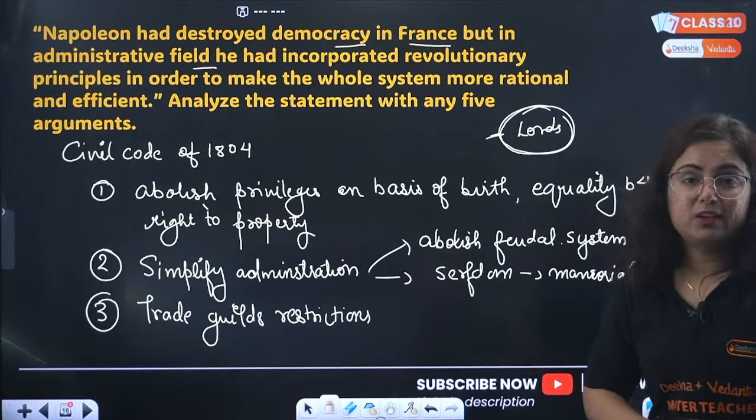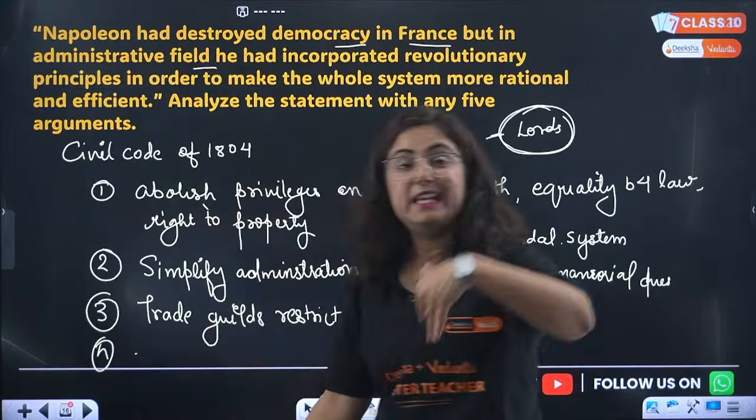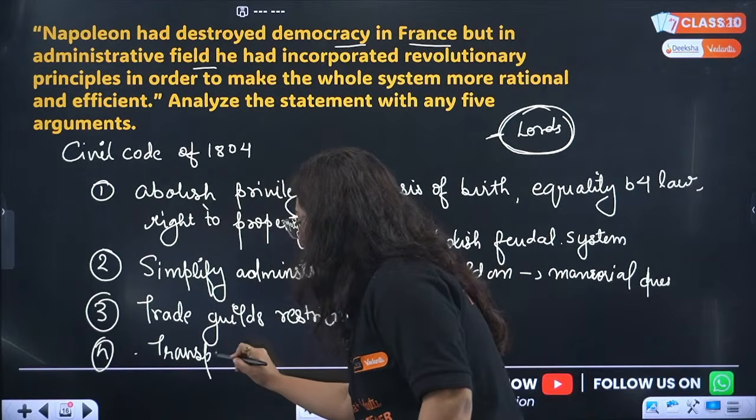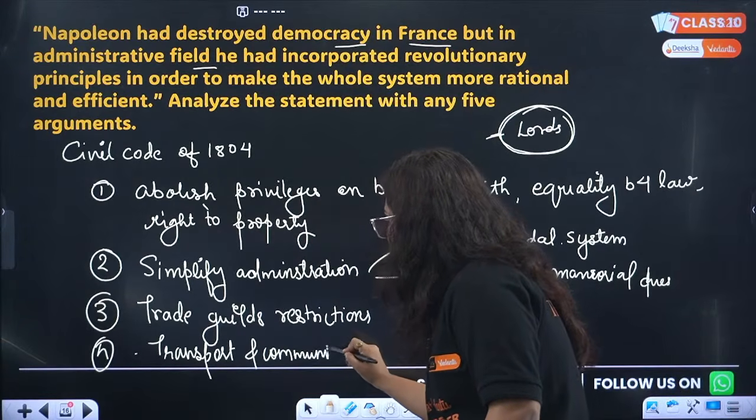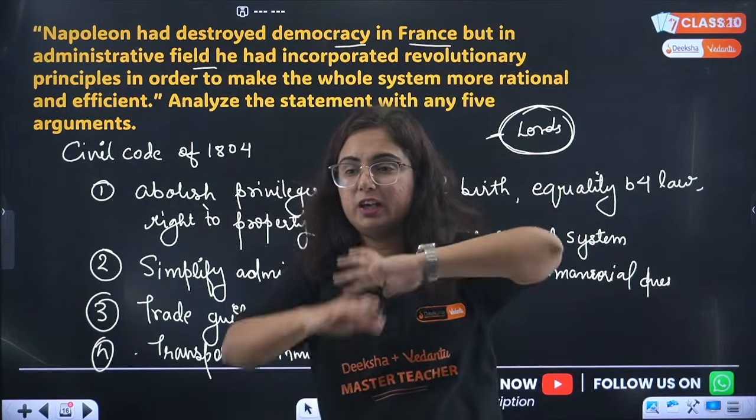The trade guild restrictions were removed. For these trade purposes, what needed to be improved was transport and communication. Okay, what needs to be improved here is what, beta? Transport and communication. Now tell me, is this question clear to everyone?